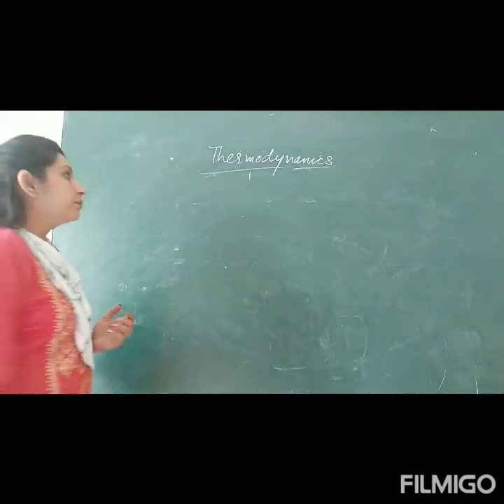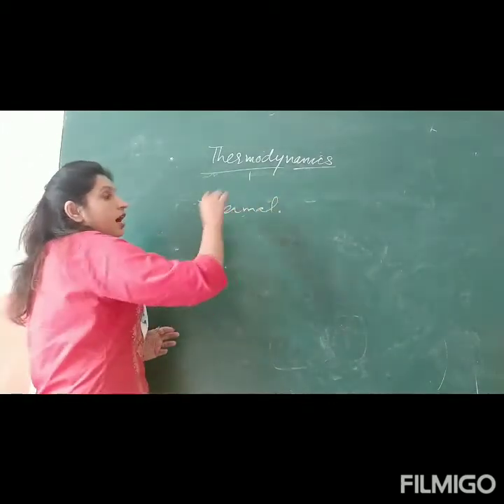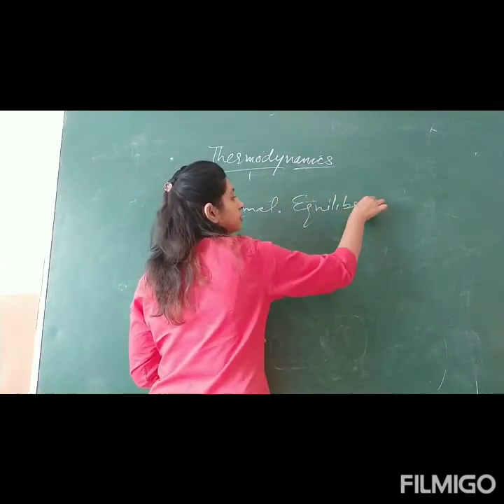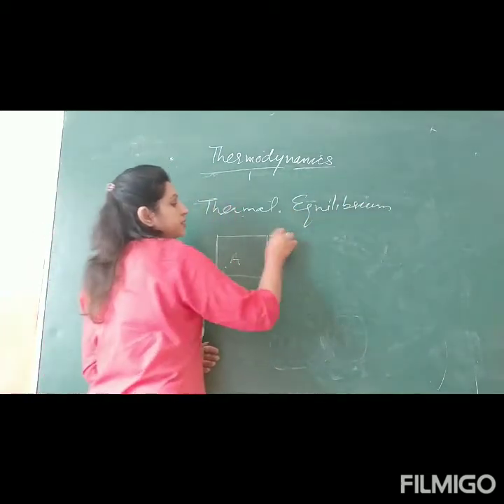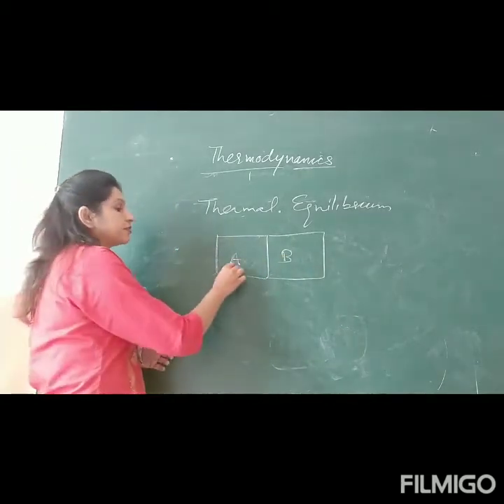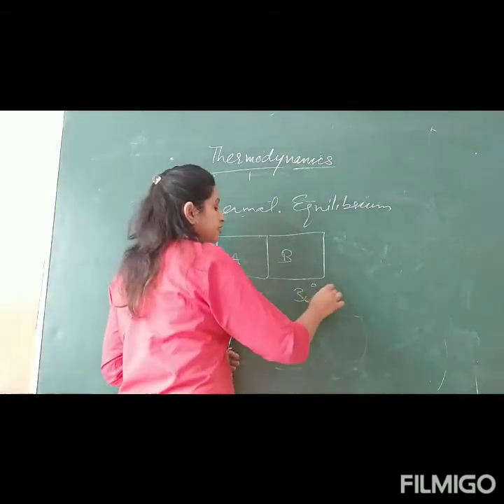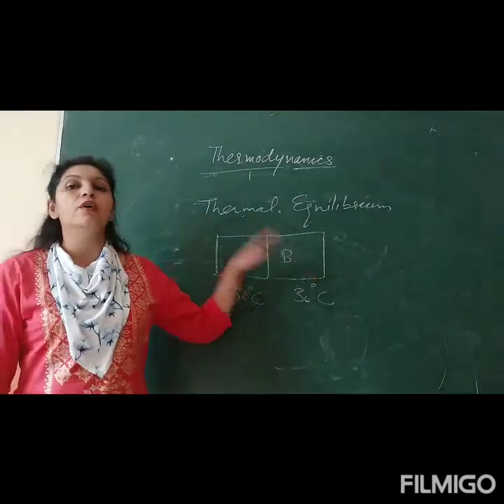So two systems are said to be in thermal equilibrium. Suppose there are two bodies, A and another body B. Initially A has a temperature of say 50 degrees Celsius and B has a temperature of 30 degrees Celsius, then heat will flow from higher temperature to lower temperature.